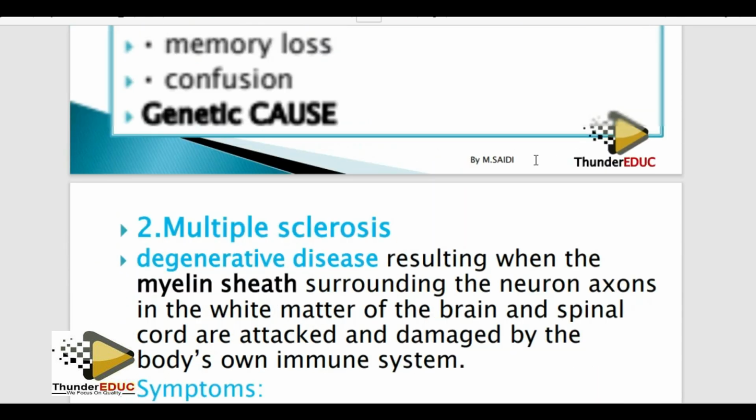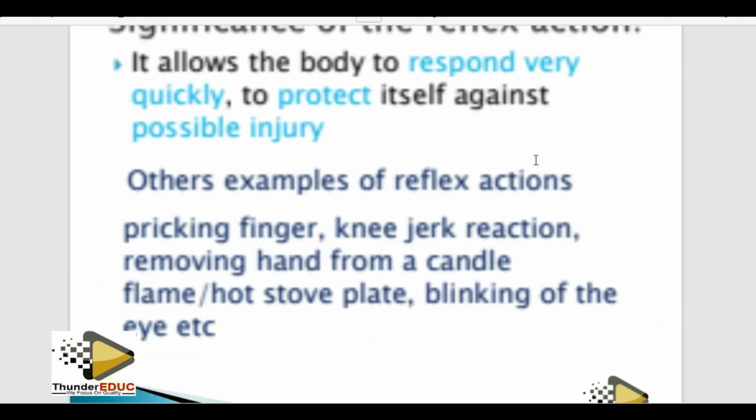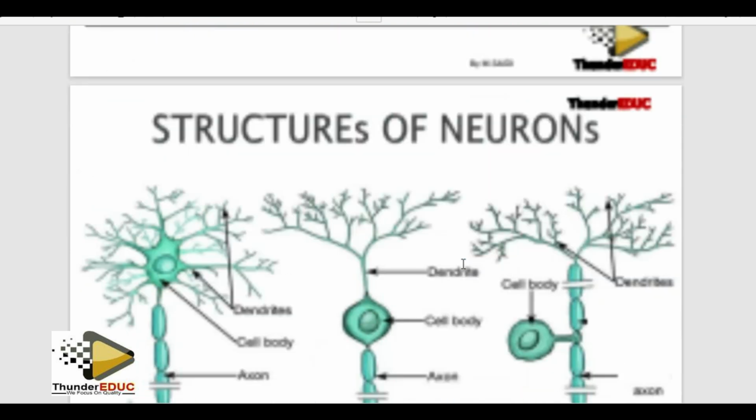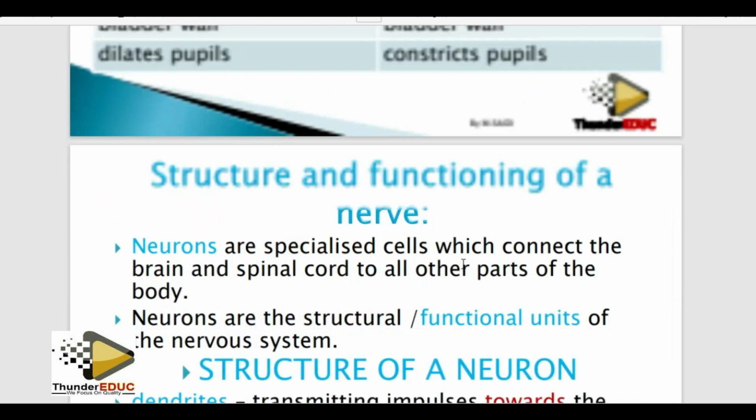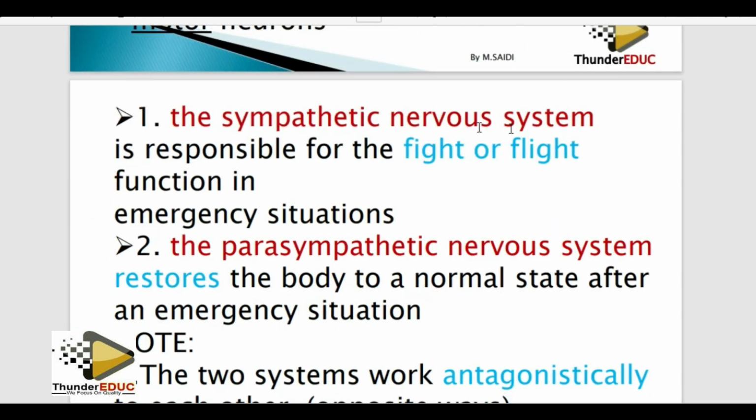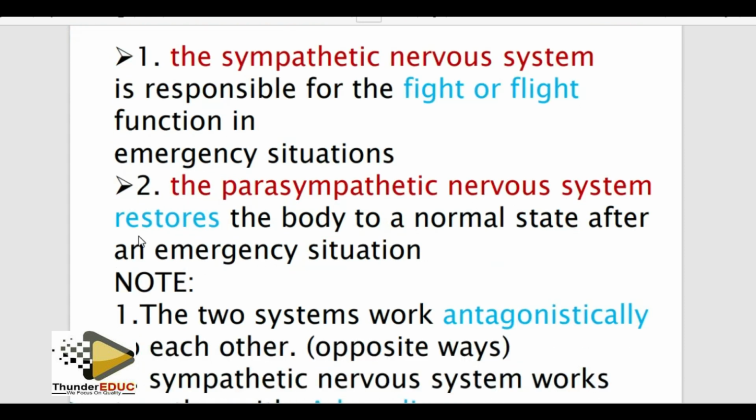This is nothing when it comes to our distinction material book. Let me show you this. Yes, it's here. The sympathetic nervous system is responsible for the fight or flight function. They're saying that the nervous system restores. This one brings the situation to an emergency, while this one restores it down when the situation is gone. It restores the body to a normal state after the emergency situation.